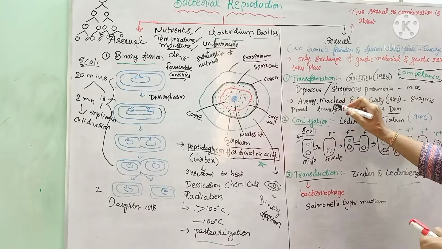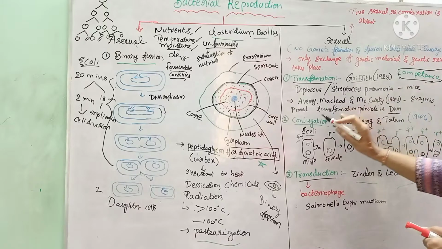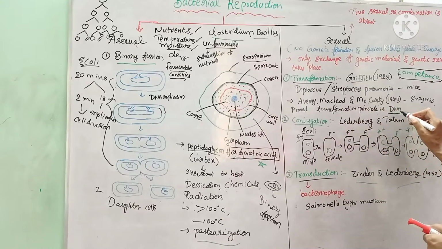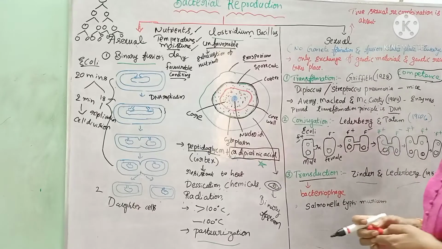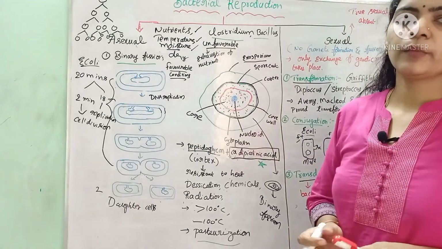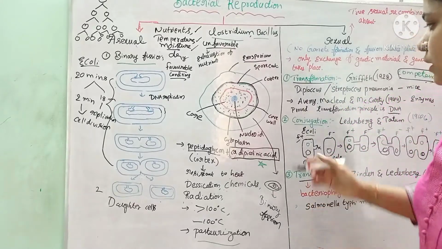Later, Avery, MacLeod and McCarthy, by using several enzymes, proved the transforming principle is DNA. Transformation means genetic material from one bacterium is taken up by another bacterium within the solution.